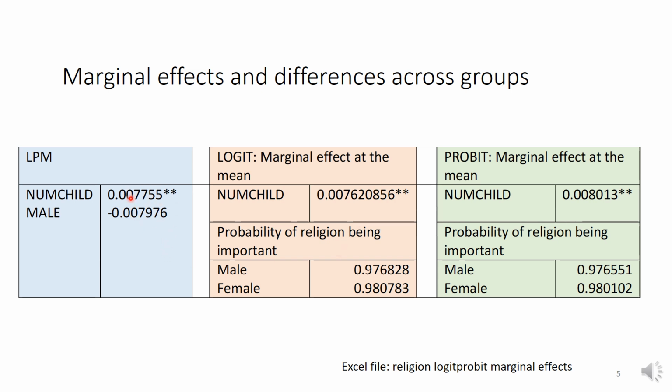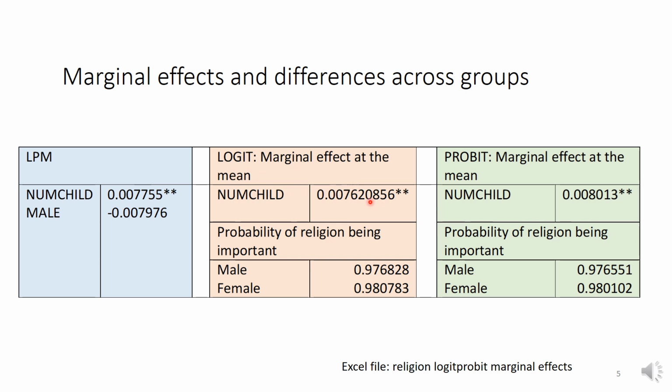Again, these are just your estimated coefficient values from the table that we had before, but we need to compute the marginal effect. If you remember, the marginal effect for the number of children is equal to the beta hat that you got times the probability of y equals 1 and the probability of y equals 0. You compute this at the mean.